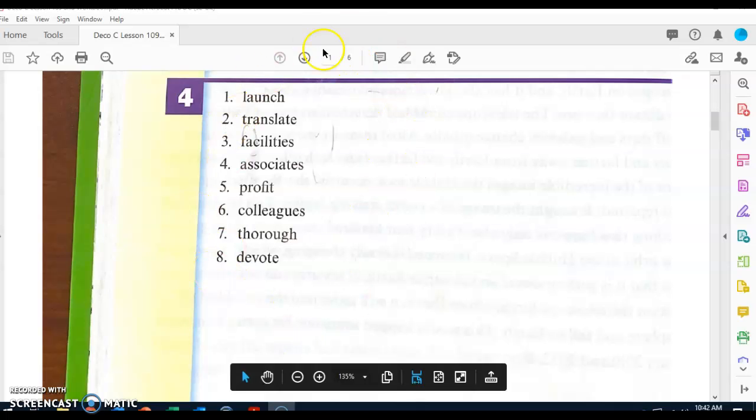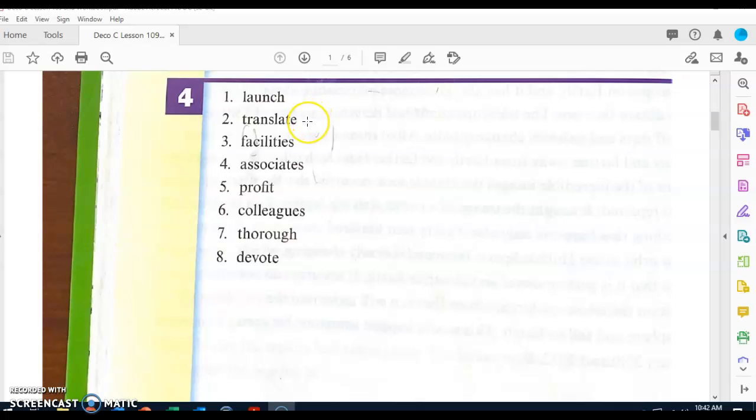Let's go ahead and look at part 4. We're going to talk about what those words mean. Word number 1. What word? Launch. When you launch something, you start it. Word number 2. What word? Translate. When you translate, you change something from one language to another language. Word number 3. What word?